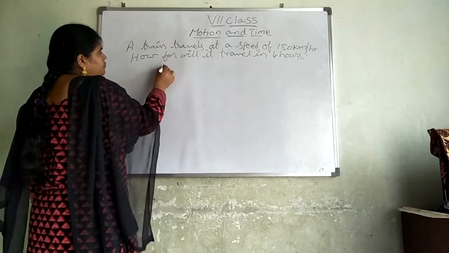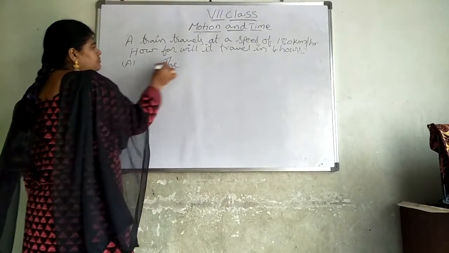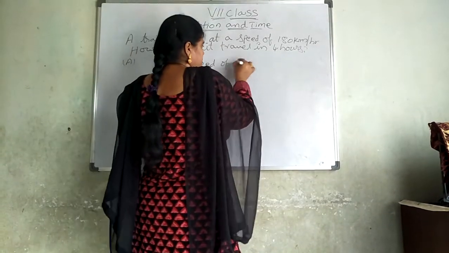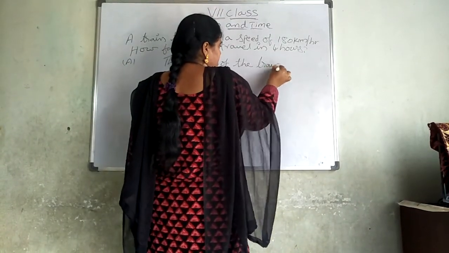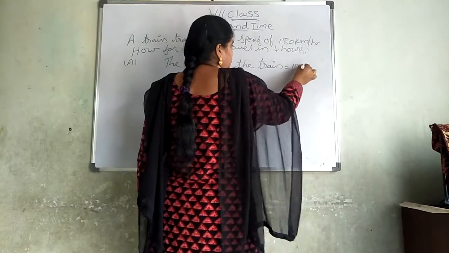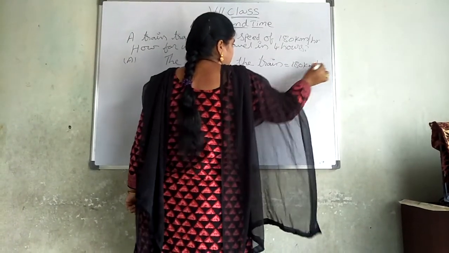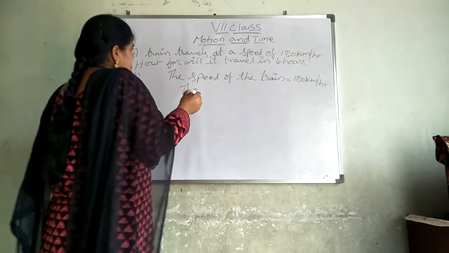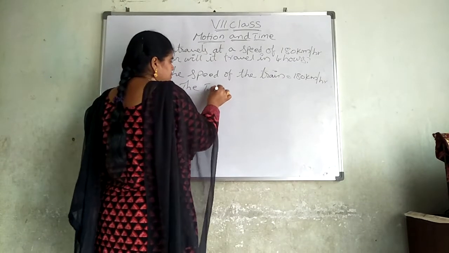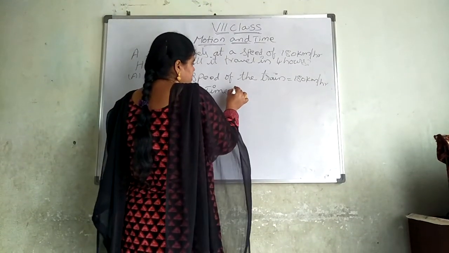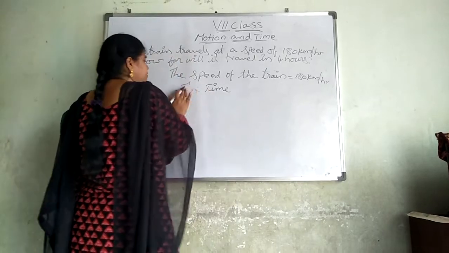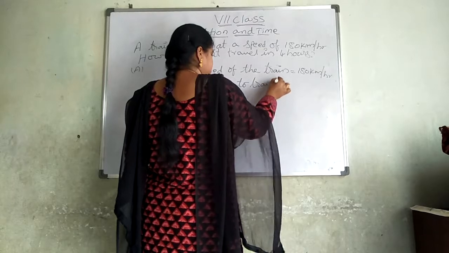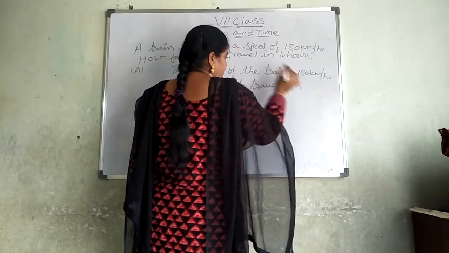Answer. The speed of the train is equal to 180 kilometers per hour. The time taken to travel is equal to 4 hours.